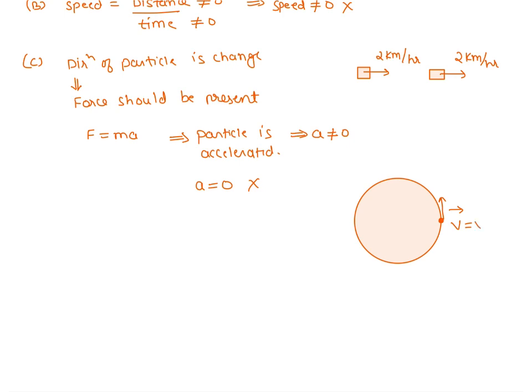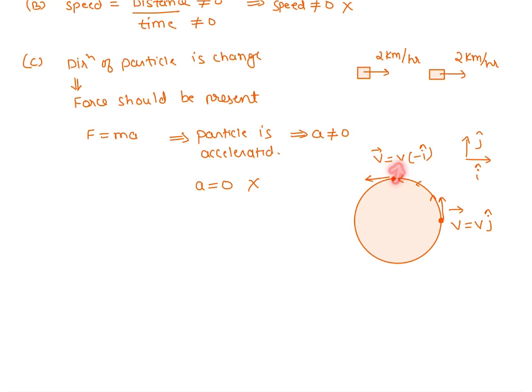It will be equal to v and the direction is j cap. The direction along the x-axis is said to be i cap. Along the y direction, it is said to be j cap. After some time, moving like this, the particle reaches here. So its velocity, of course, its speed is constant, but now it is moving towards the minus i direction. If this direction is i cap, this direction will be minus i cap.